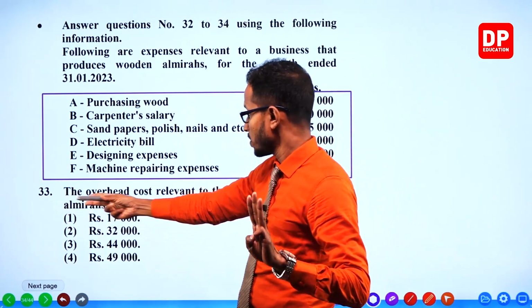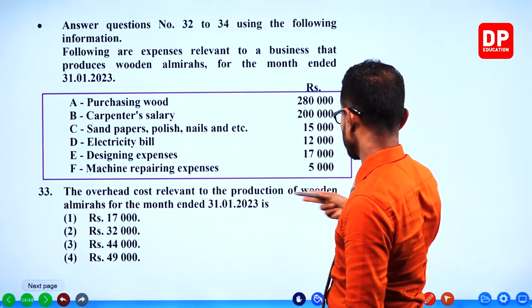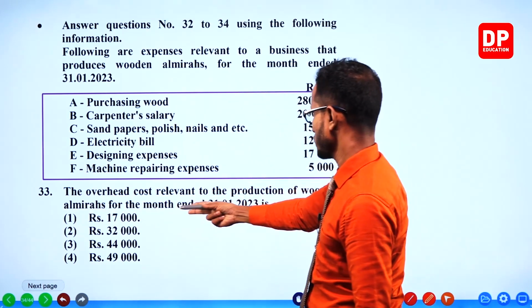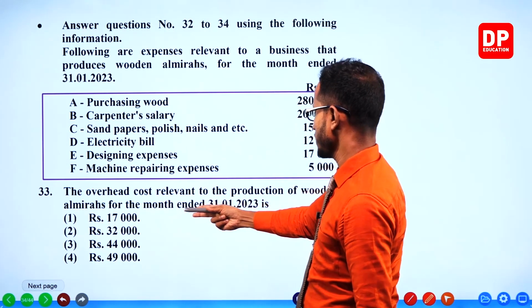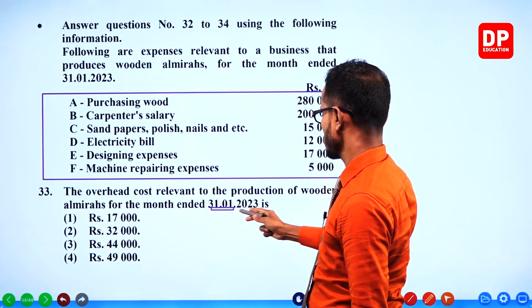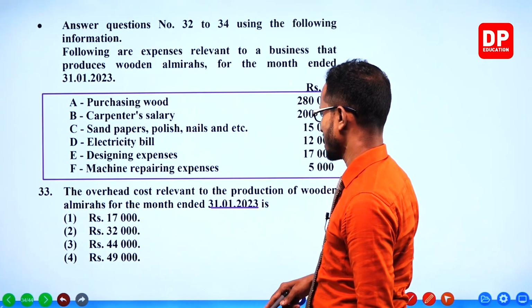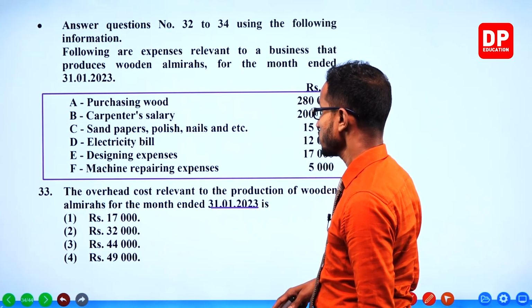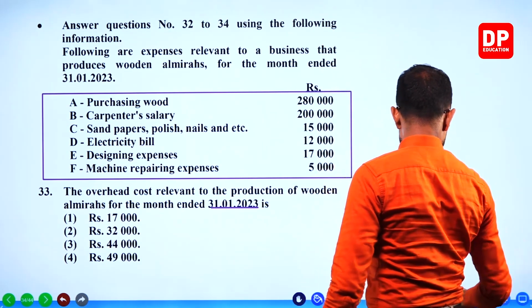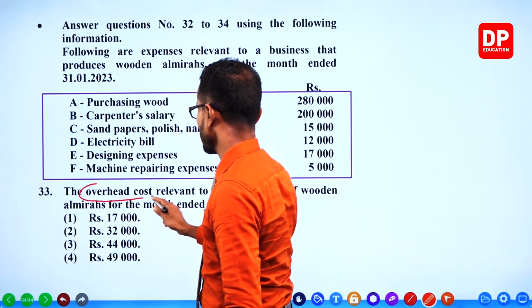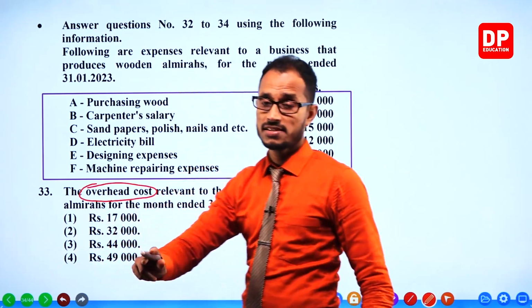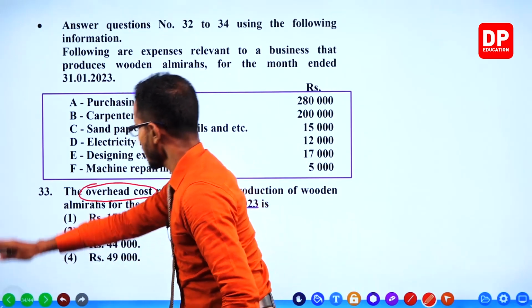33. Overhead costs relevant to the production of wooden almirahs for the month ended 31st January. So now we have to calculate the overhead cost. Now it's easy because we marked all the overhead items, I mean indirect items. They are marked right here.